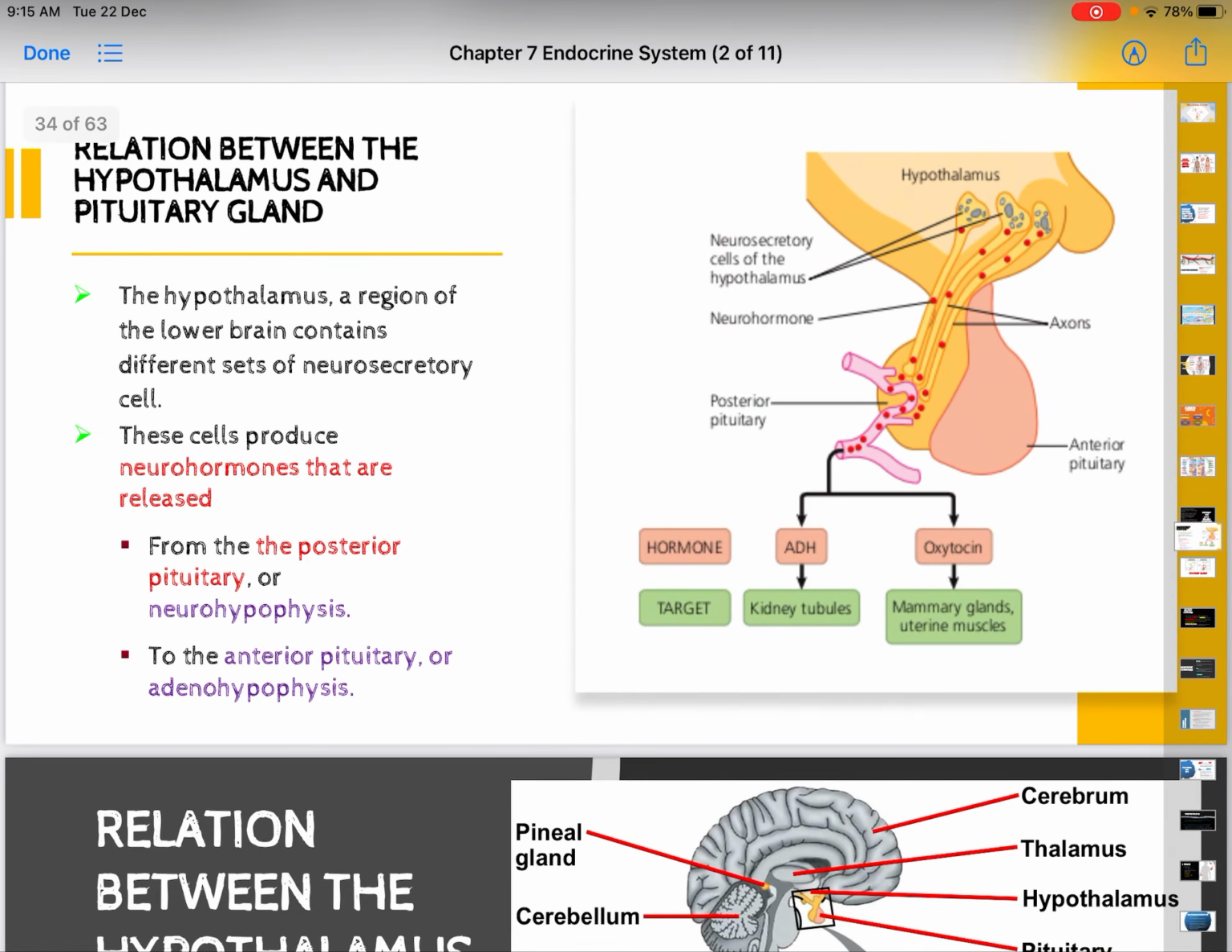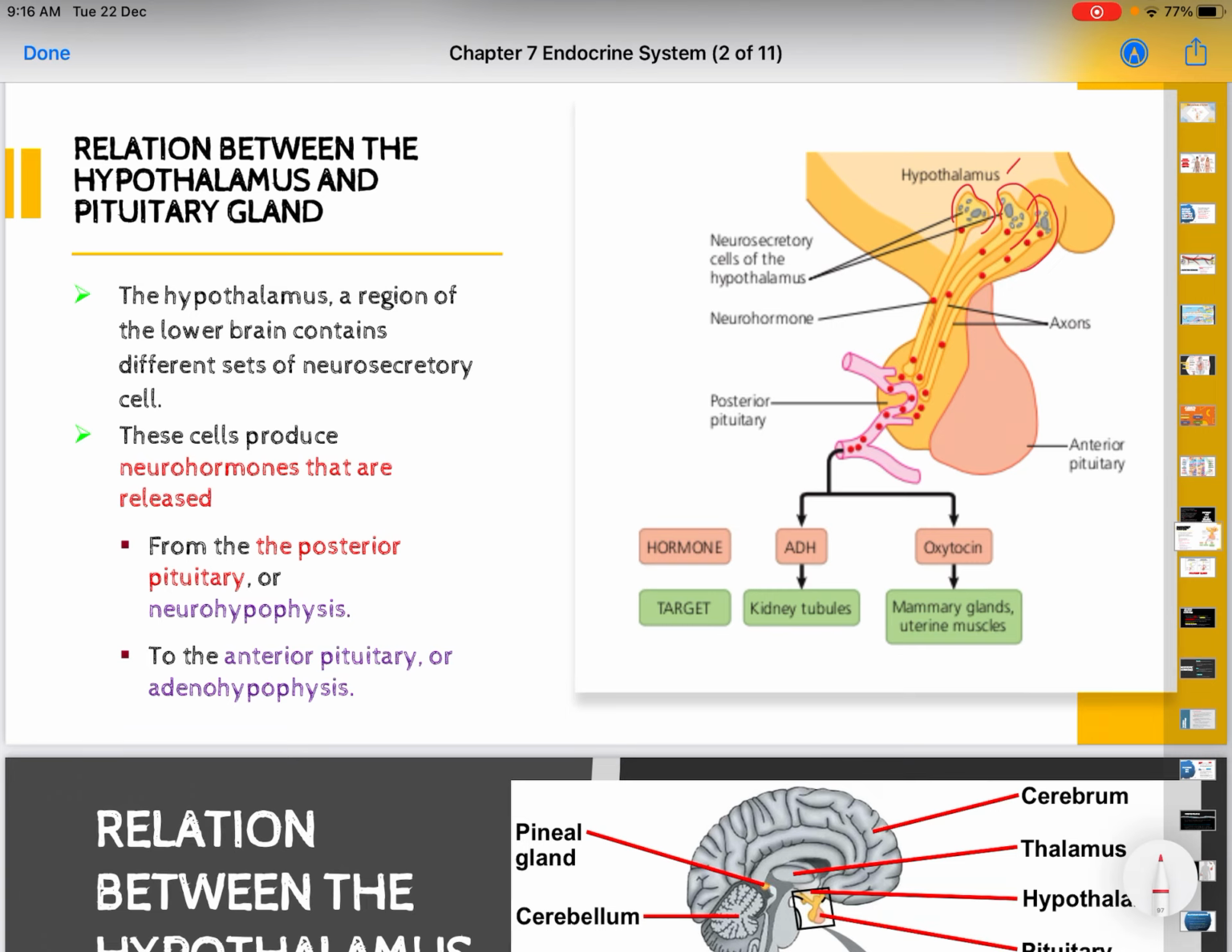Okay, now we go into the hypothalamus and pituitary gland. What is the relation between these two? You know your hypothalamus is here. In your hypothalamus there are neurosecretory cells. A neurosecretory cell is a cell that secretes hormone. That hormone we call neurohormone. Remember our last lecture on neurohormone?